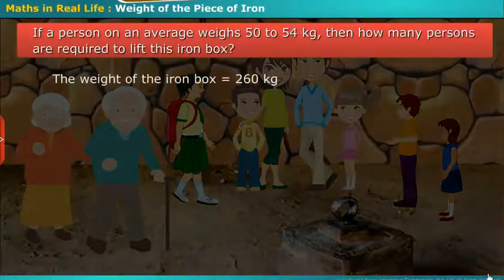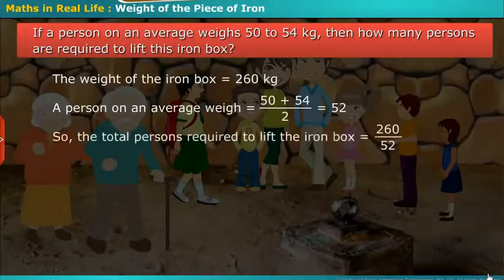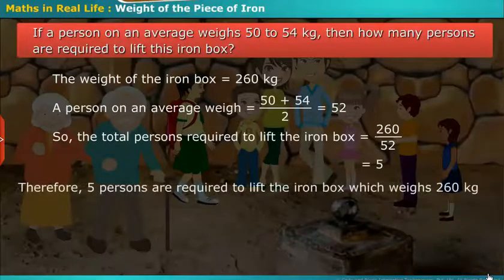The weight of the iron box is 260 kilogram. A person on an average weighs 50 plus 54 by 2, that is equal to 52. So the total persons required to lift the iron box is equal to 260 by 52, that is equal to 5. Therefore, 5 persons are required to lift the iron box which weighs 260 kilogram.